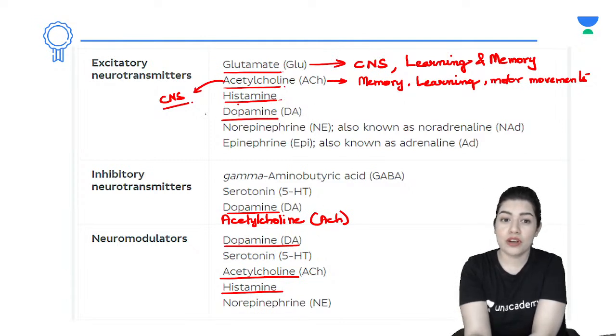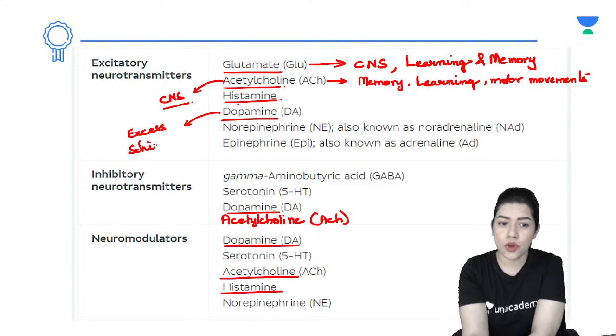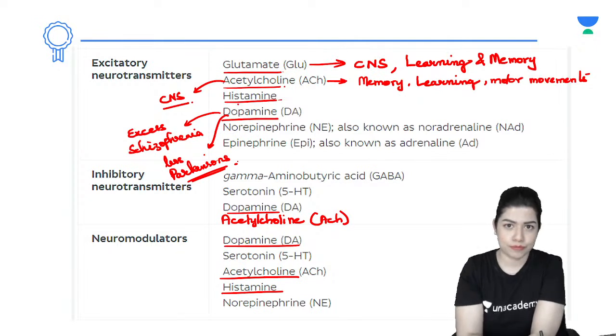You will see dopamine's role is in many disorders as well, and excess is associated with schizophrenia, although this is not the only reason. And less dopamine is often associated with movement disorders, dementias, like Parkinson's. All right. Okay.